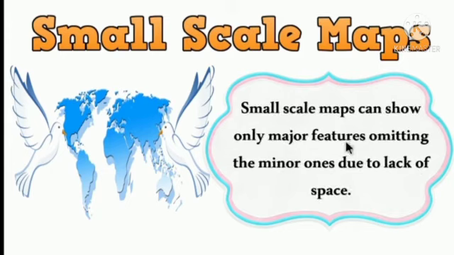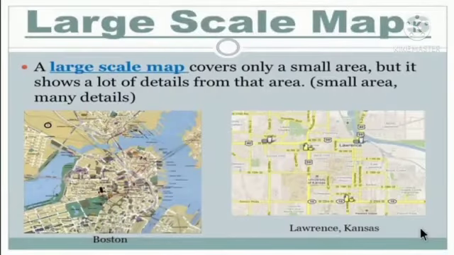Small scale maps can show only major features, omitting the minor ones due to lack of space. For example, the world map is a small scale map. It gives only the major features like the continents.